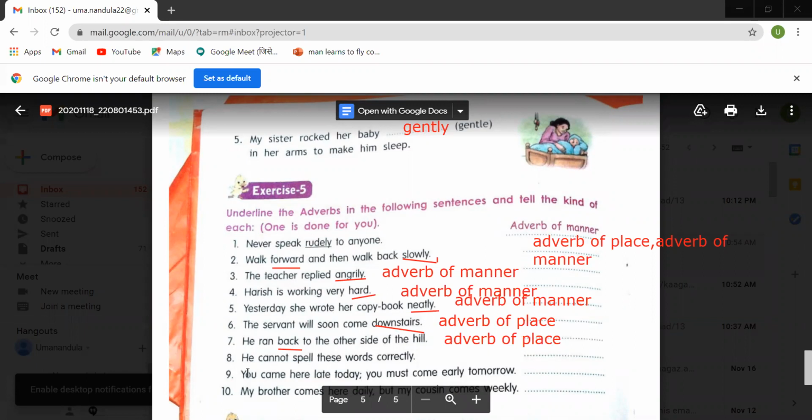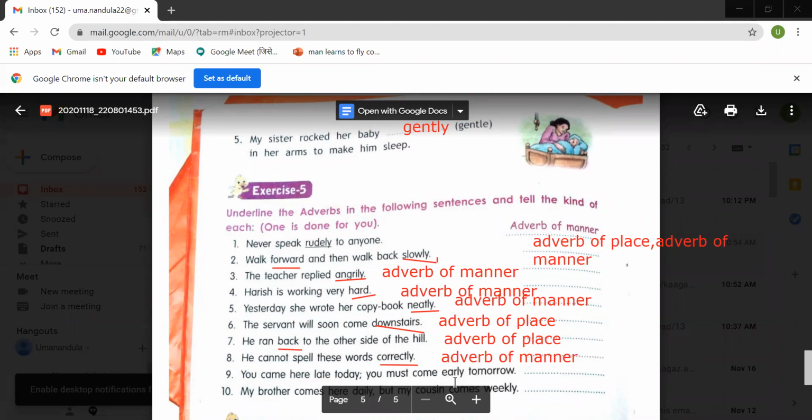Okay. Eighth one. He cannot spell these words correctly. Correctly how? Correctly. So here you have to underline correctly. And again it shows adverb of manner. So write here adverb of manner.